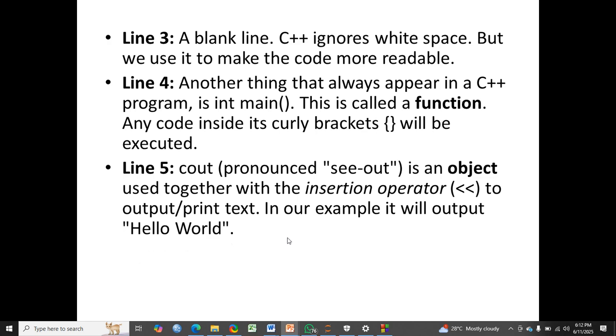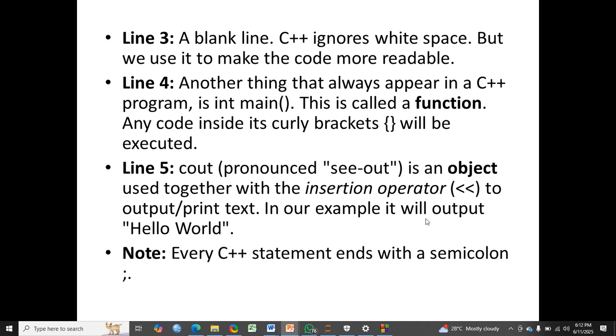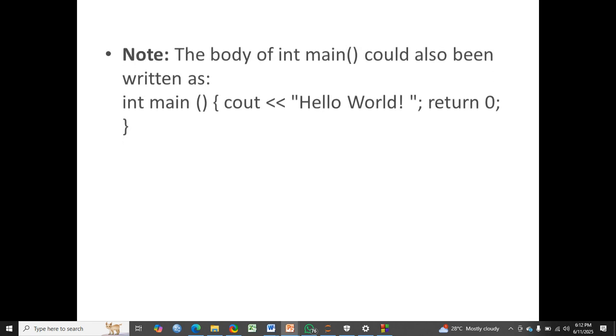Then we have cout, pronounced "see-out", is an object used together with the insertion operator to output or print text. In our example, it will output hello world. So you see that the insertion operator is like the less than symbol two times. Two less than symbols is the symbol for cout. Then note, every C++ statement ends with a semicolon.